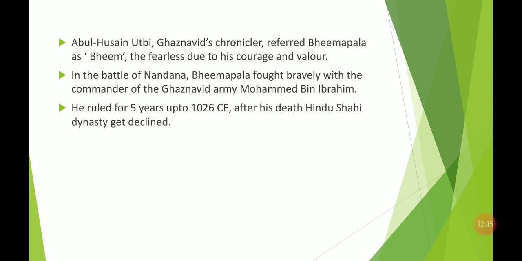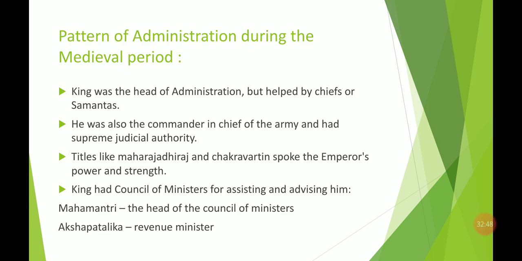Now we'll see the basic structure of the society, the economic and military administration, all the things that were present in the medieval period. How the people used to run the government, who was the head, what kind of armies there were, what kind of social status every person had, what the economic basis of the society was. We'll read this topic and see the administration of the medieval period.